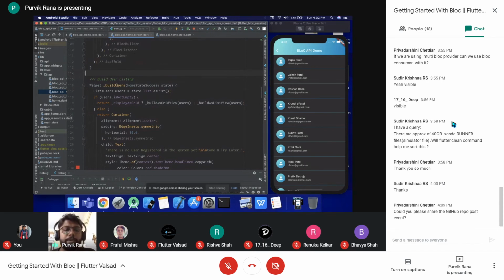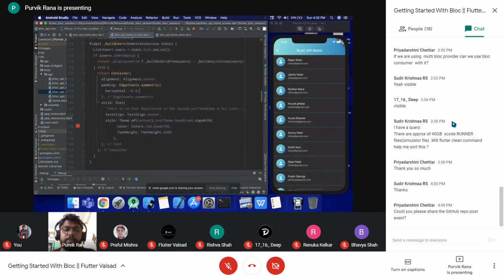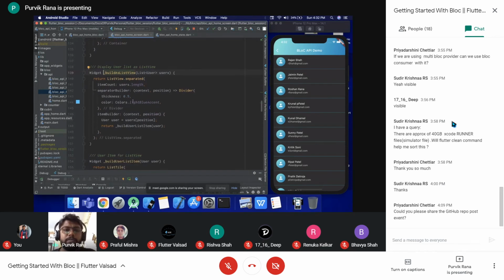So when we have the success state, we can build the user listing, and we can return a particular data grid. That is what we can represent as the list view to the user, and that will be represented on the UI when the data is received.